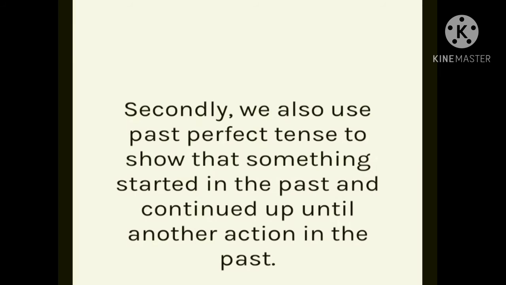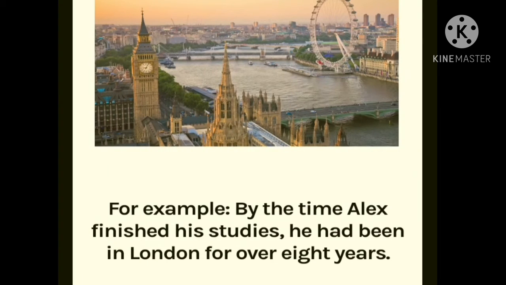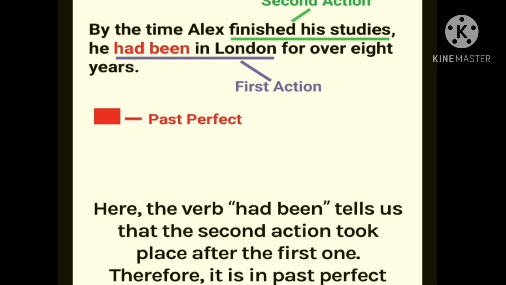Secondly, we also use past perfect tense to show that something started in the past and continued up until another action in the past. For example, by the time Alex finished his studies, he had been in London for over 8 years. So students, here the verb had been tells us that the second action took place after the first one. Therefore, it is in past perfect tense.